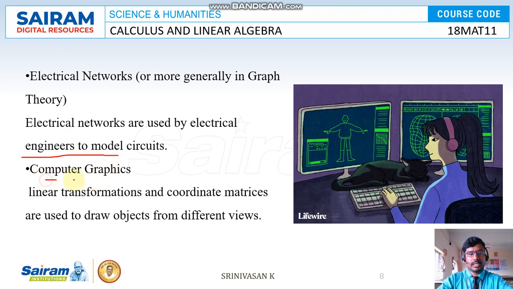And in computer graphics, linear transformations and coordinate matrices are used to draw objects from different views. Again, 3D and 4D, which we know are used nowadays, everything is based on linear algebra. The transformation is nothing but changing from one variable to another, one image to another. As I already told, mobile phone systems and computerization, everything is based on linear algebra.